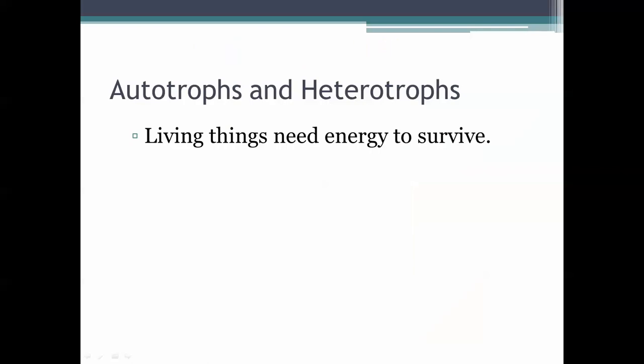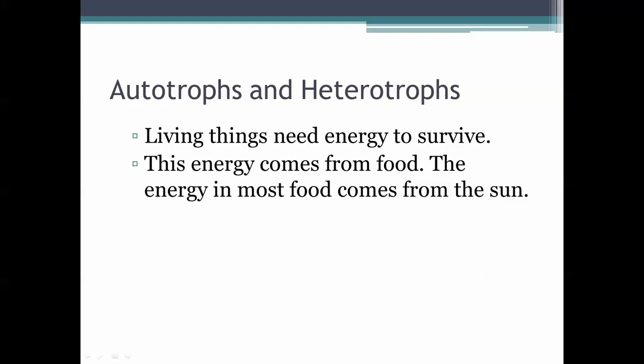So we're just going to jump right in with saying that living things need energy to survive. That's pretty basic. We all know that the food that we eat is what keeps us going. It gives us energy. So we all need energy to survive. And this energy comes from food, and the energy in most food comes from the sun. So we talked about, if you see this heading up here, autotrophs and heterotrophs, you all went out and we all observed each one of those types of organisms. Remember the difference between those two. If you can't remember, we'll go over them in a second.